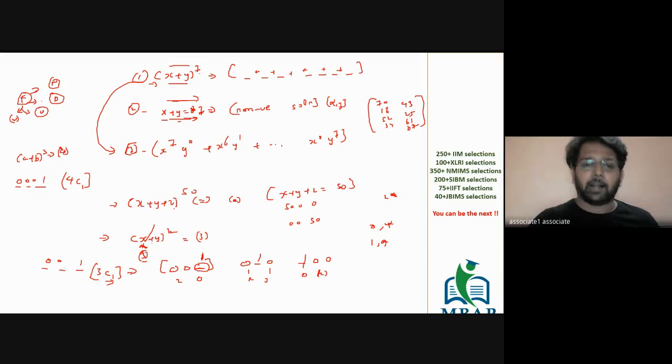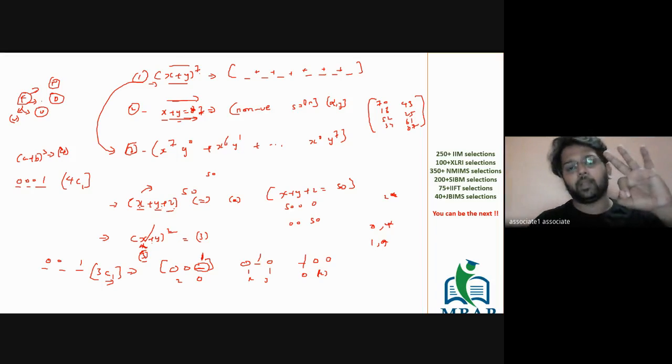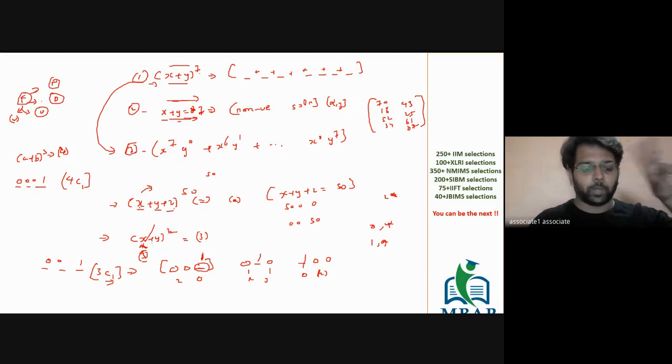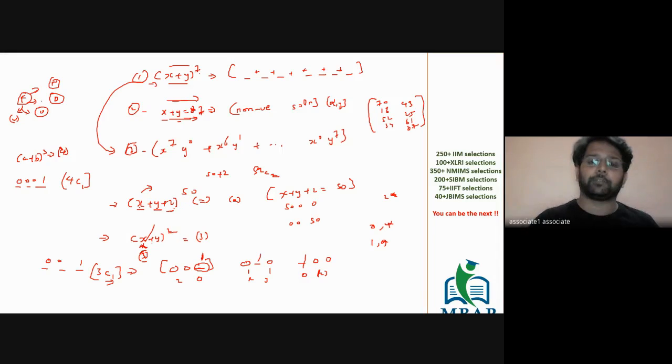So (a plus b) the whole cube will have 4 terms. Similarly, if I have to find the answer for (x plus y plus z) raised to 50, the number of chocolates is how much? 50. Number of people is how much? 3. So how many countings will be required? 1 less, which is 2. So how many sticks will be required? 2. So the possible number of places is 50 plus 2, which is 52, and I have to select 2 of them. So my possible solution for the number of terms of (x plus y plus z) raised to 50 is nothing but 52C2.